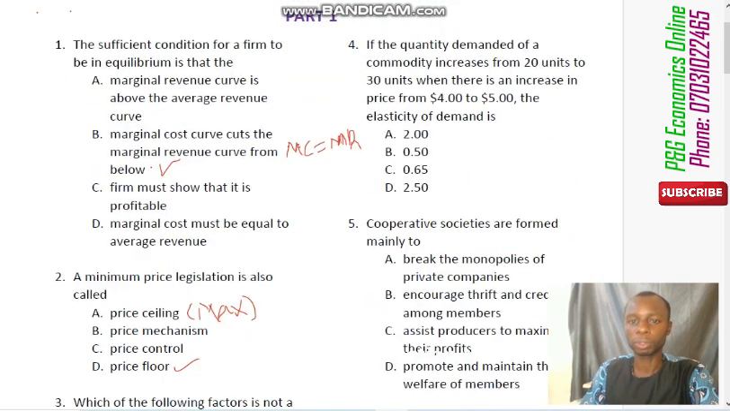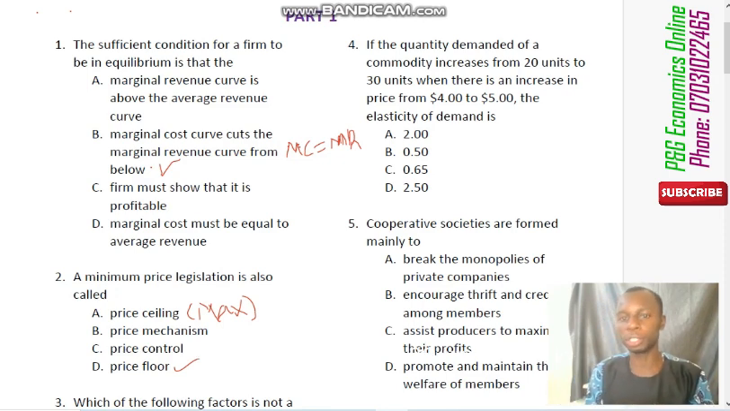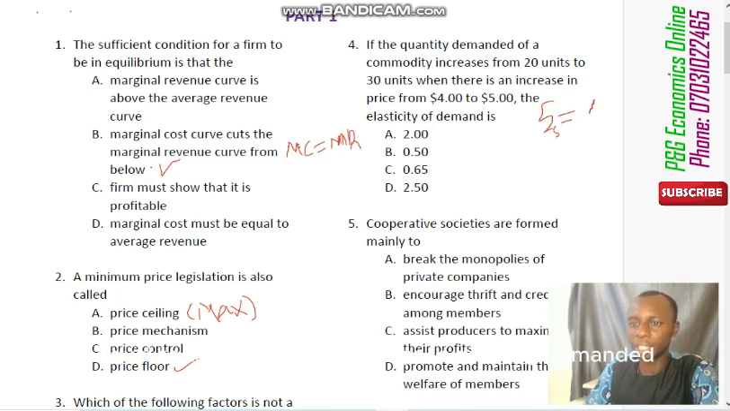Then we move to question number 4. Question number 4 says that if the quantity demanded of a commodity increases from 20 units to 30 units when there is an increase in price from $4 to $5, the elasticity of demand is... that means we have to calculate the elasticity of demand here. Now remember, when we were taught elasticity of demand, we were told that elasticity of demand is equal to the percentage change in quantity demanded, all over the percentage change in price of that same commodity.